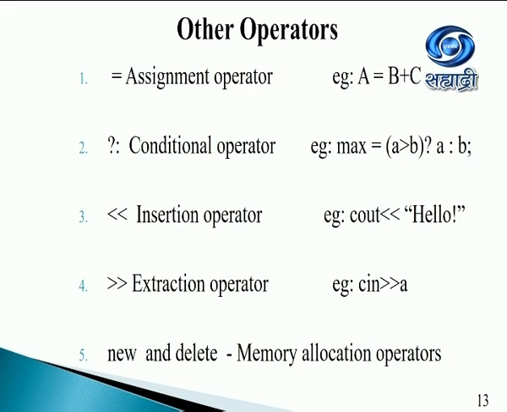The conditional operator, the insertion operator, this we have been using with all our cout statements till now. The extraction operator, this we have been using with the cin. So insertion operator will insert something onto the monitor screen, and the extraction operator will extract the value from the keyboard. It's a good way to remember it. The next ones are the new and the delete operator, which are the memory allocation operators. New allocates a chunk of memory for the variable, and delete can release that chunk of memory.